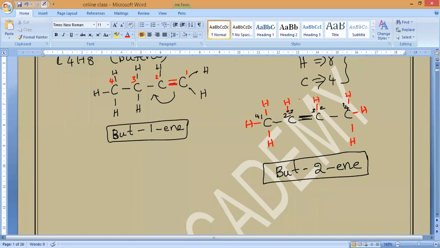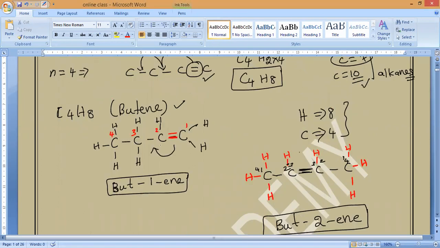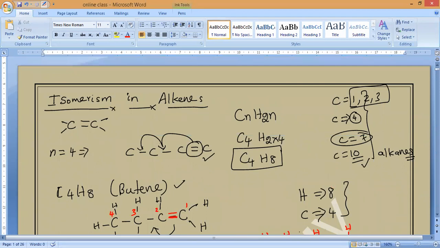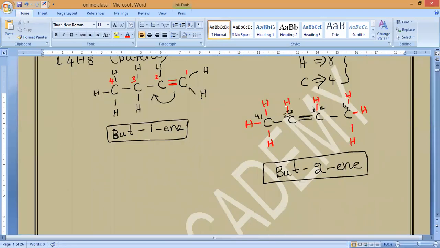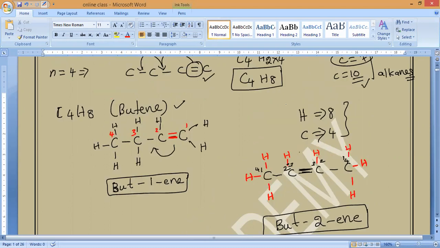Do you understand, everybody? Butene. This is the name. Please call to others. Ashika, do you understand? This is isomerism in alkenes. In alkenes, by changing the position of the double bond, we get the isomers. This is isomerism in alkenes. Have you understood, guys? Only alkenes alone is enough for us, but this is for your idea. Just for an idea only we are studying this. So please write it. Isomerism in alkenes.